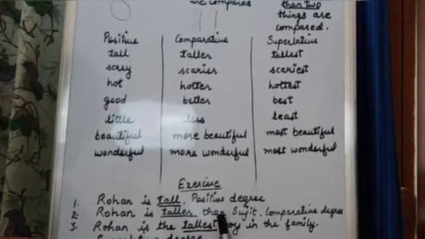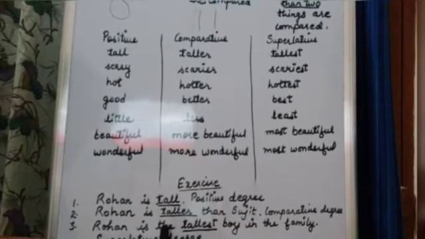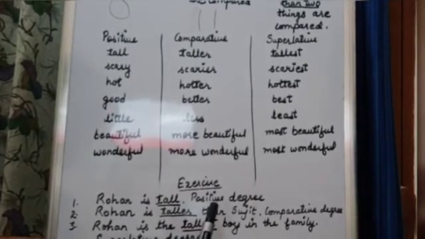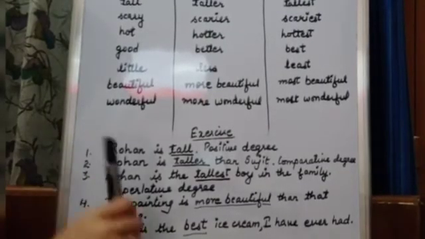Now again, like I've given you an example of a hint over here. Similarly, whenever there is any fill in the blanks and before that the article the is used, then after that only the superlative degree will be used. This is another hint. After the, only the superlative degree can be used. So the tallest, or the most beautiful, or the best. So we will use the superlative degree only. Now we'll go to the next example.